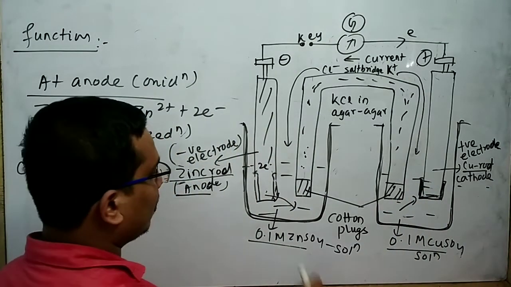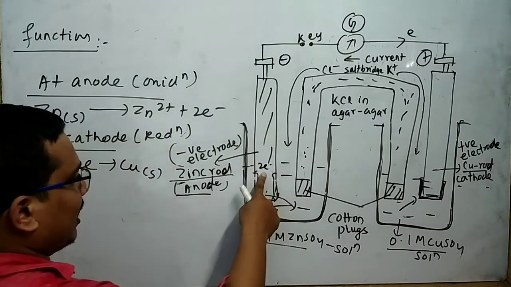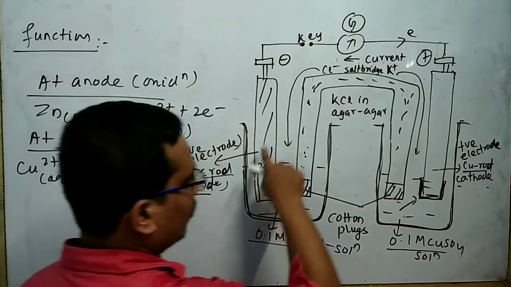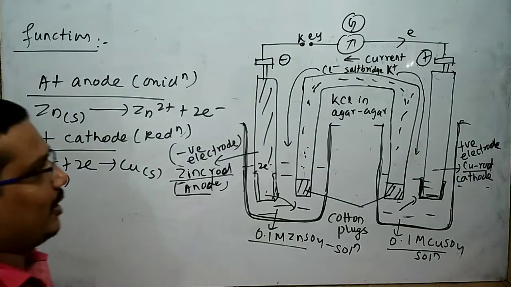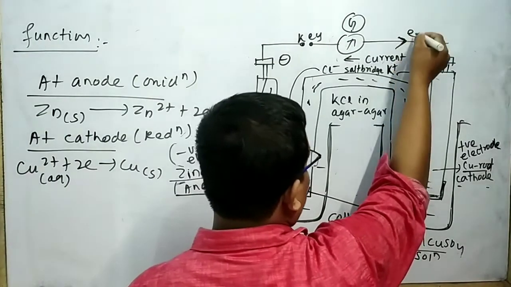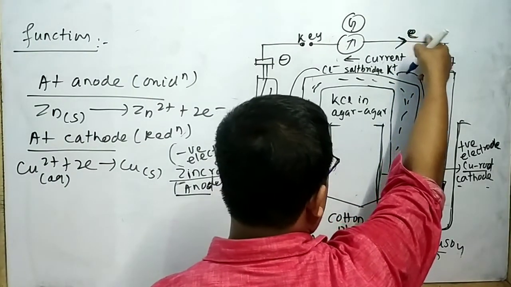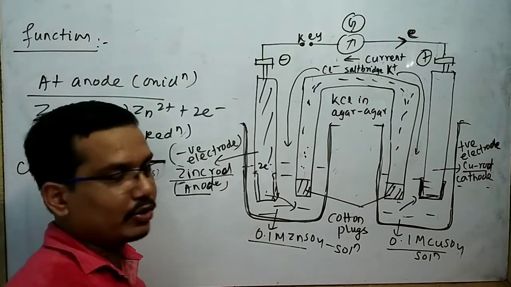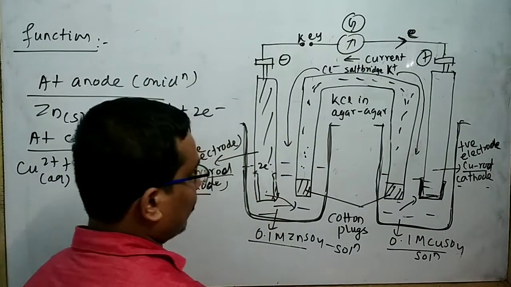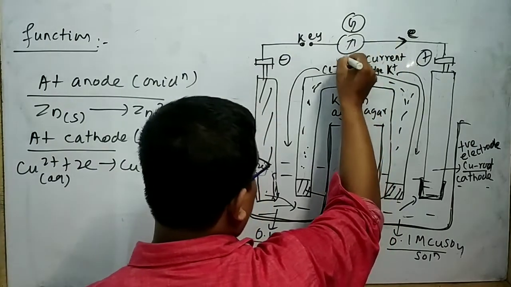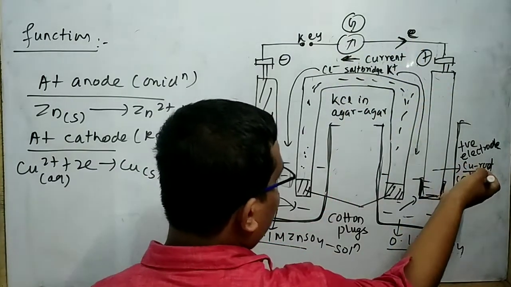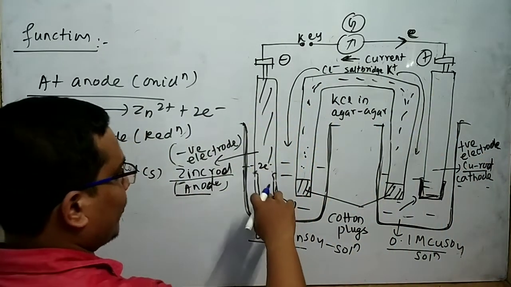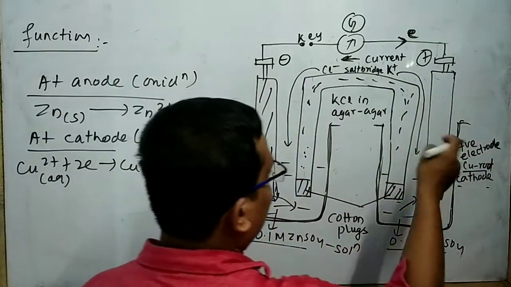As a result, the electrons present in the zinc rod flow from the zinc rod to the copper rod. I can write this is the direction of flow of electrons. We know that the current always flows in the opposite direction of the electrons, so the flow of current is this. That means current flows from cathode to anode, electrons flow from anode to cathode.